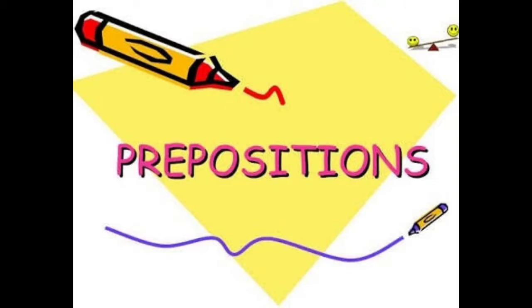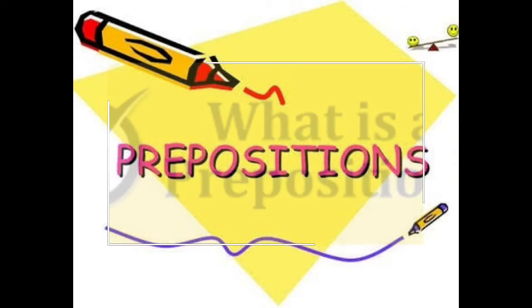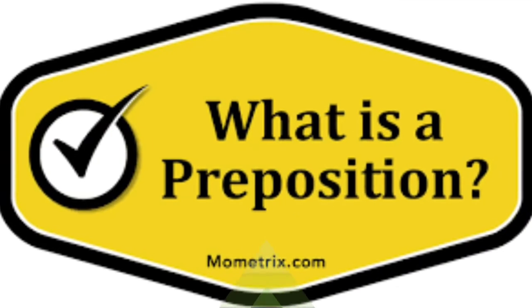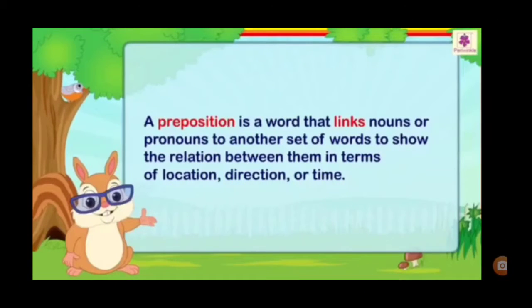Children, before getting into the chapter, let us know what a preposition is. A preposition is a word that links a noun or pronoun to another set of words to show the relationship between them in terms of location, that is place or position, direction or movement, or time.